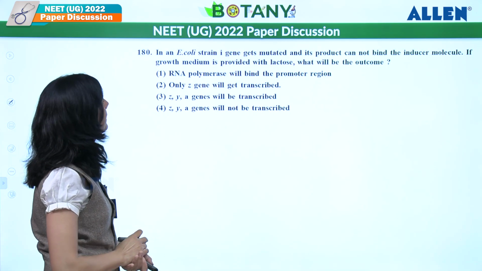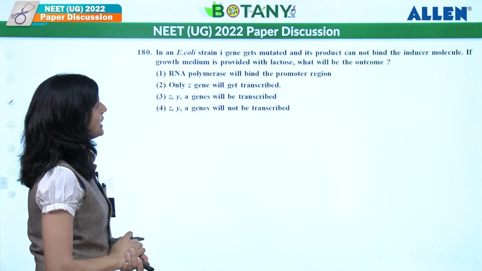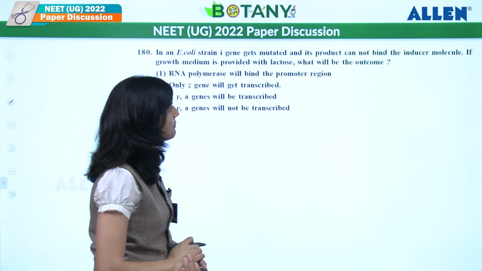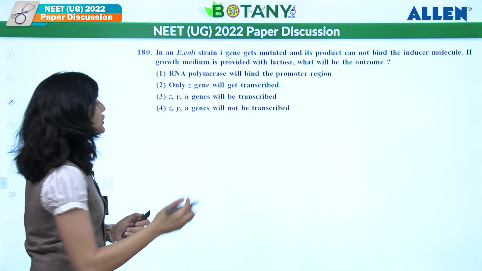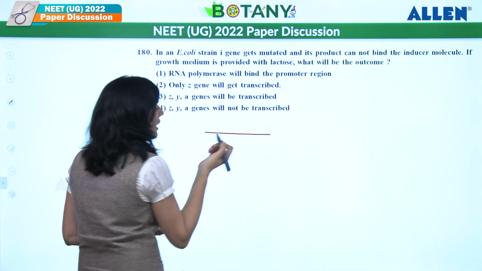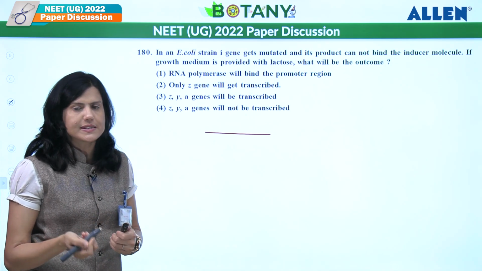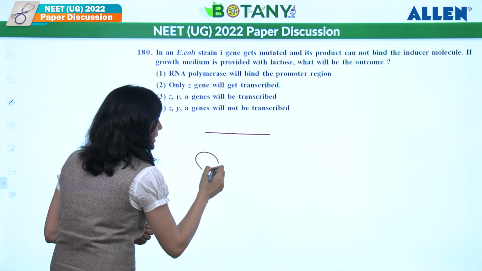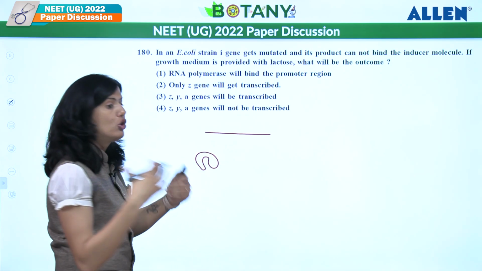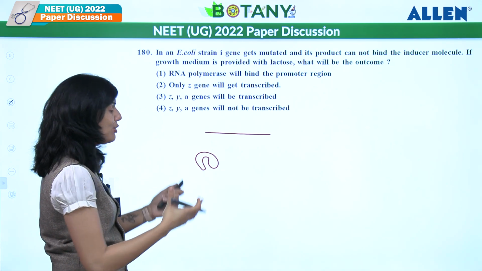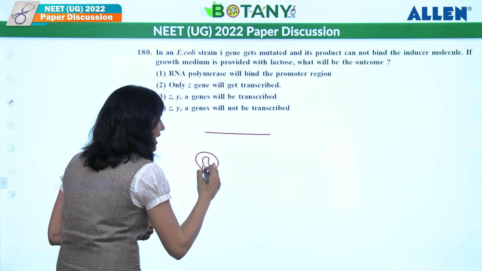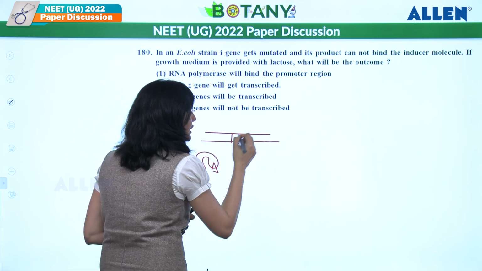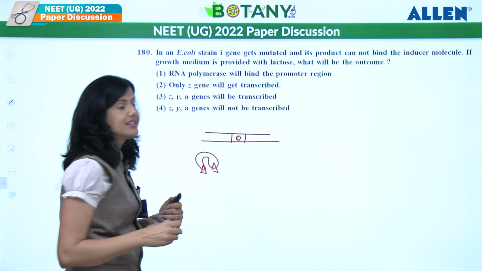Let's see the next. In an E. coli strain, the I gene gets mutated and its product cannot bind to the inducer molecule. So in the lac operon system, the repressor is mutated. Now it lost the binding capacity with allolactose or lactose. If it binds with allolactose or lactose, it cannot bind to the operator site.